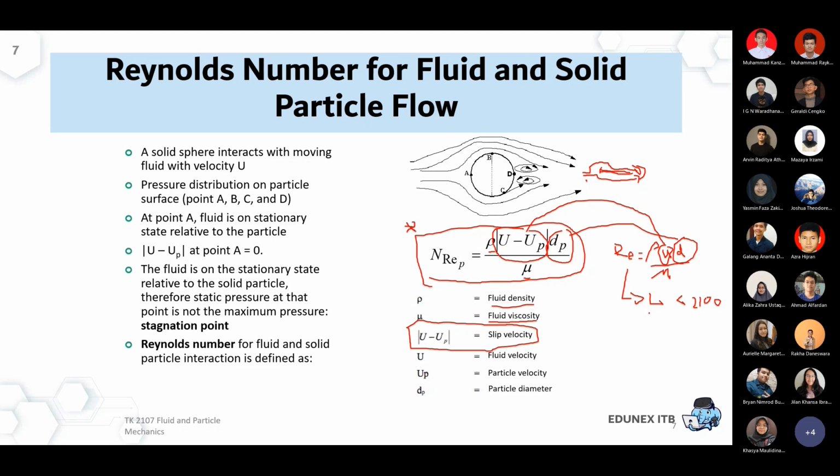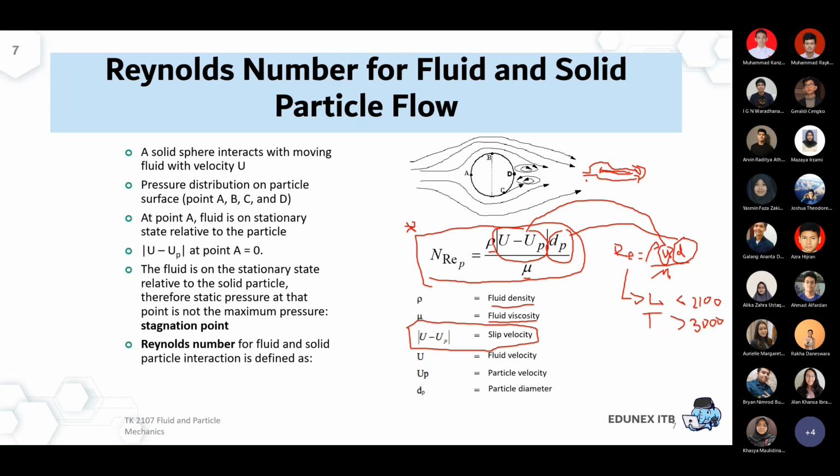And it can be classified as turbulent if it's bigger than 3000 at least, or even more. Of course this number no longer applies in the presence of particles, because the formula becomes different. Now we use the particle diameter, we use the slip velocity, and so on. So actually the number is smaller than this 2100 and 3000.